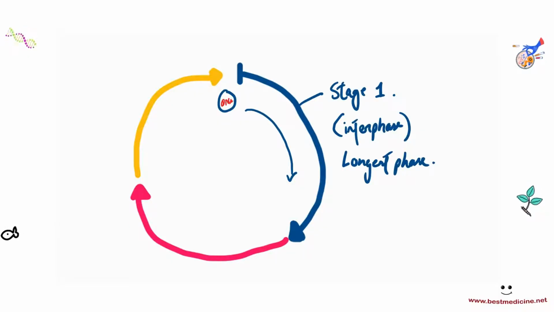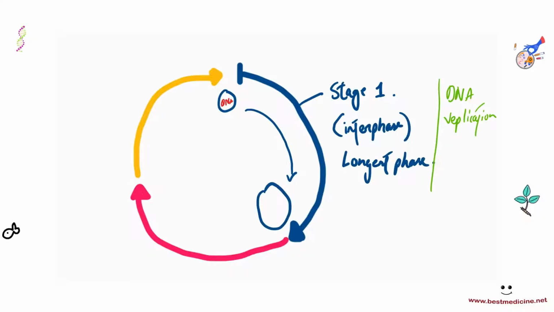And they also want you to know that in stage 1, DNA replication would occur. So DNA replication occurs in stage 1. So now at the end of stage 1, what you get is a bigger cell with 2 copies of DNA. Okay? 2 copies of DNA, because DNA replication has also occurred.